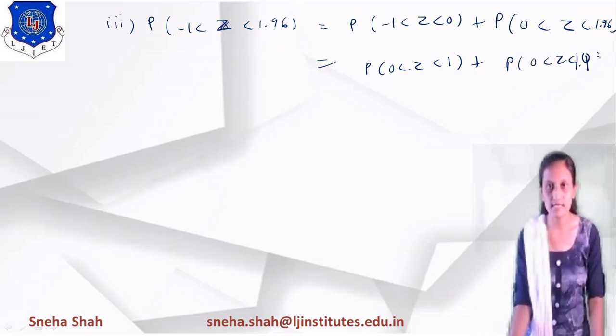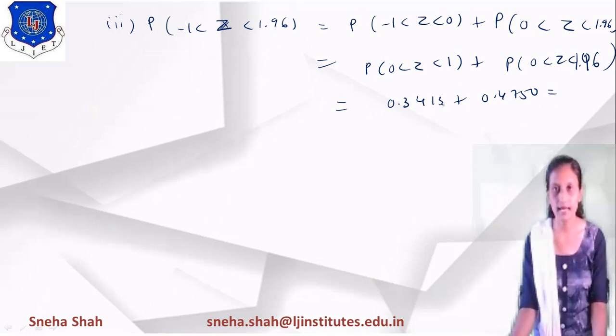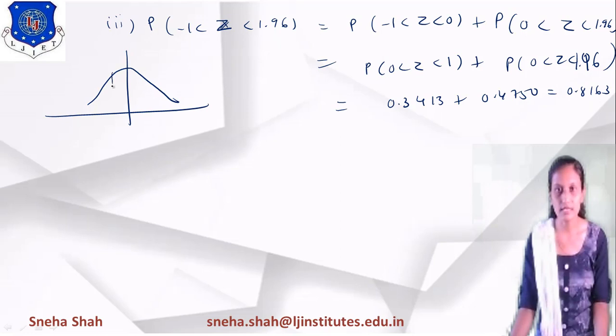Now from the z table, if I find this value, it gives the answer 0.3413, and the answer of this one equals 0.4750. So if I solve this, the answer equals 0.8163. In this we used from -1 to 1.96. So for this part we found this probability.